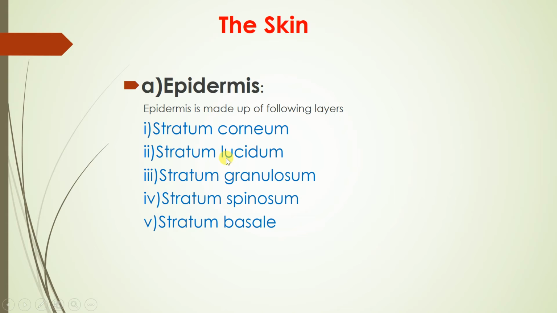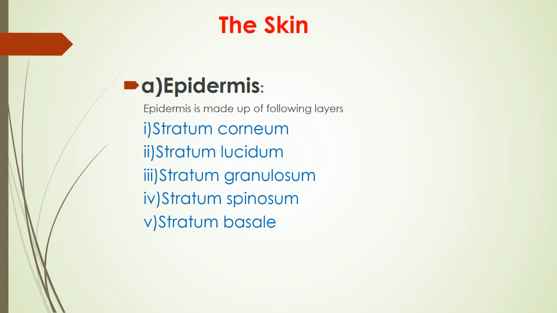Then second, stratum lucidum. It is a thin, translucent layer of dying keratinized cells. The cytoplasm of the cells contains refractile substances called eleidin, which later is converted into keratohyalin granules.